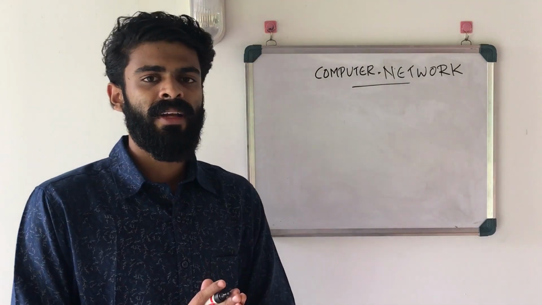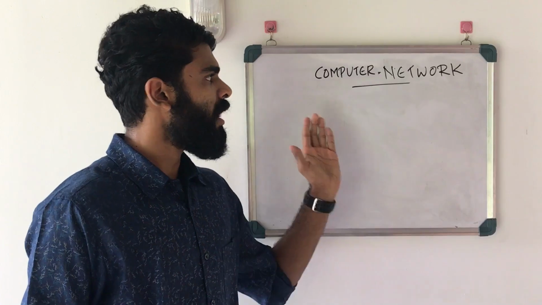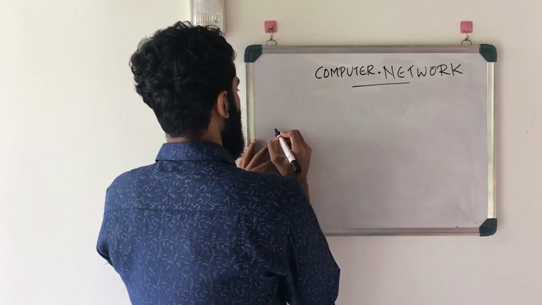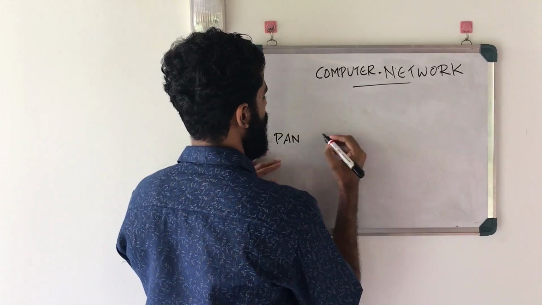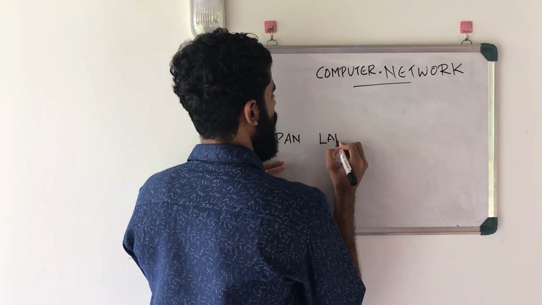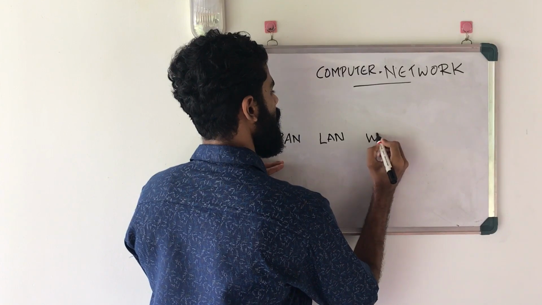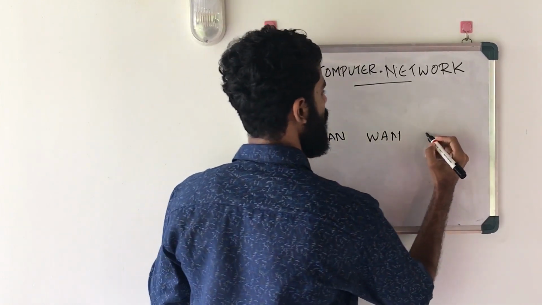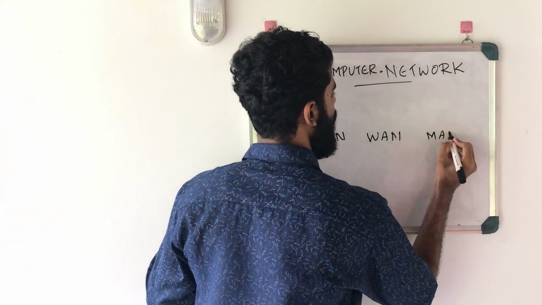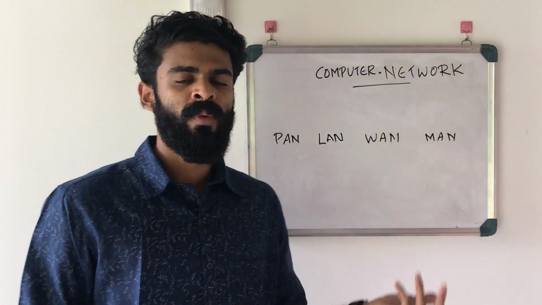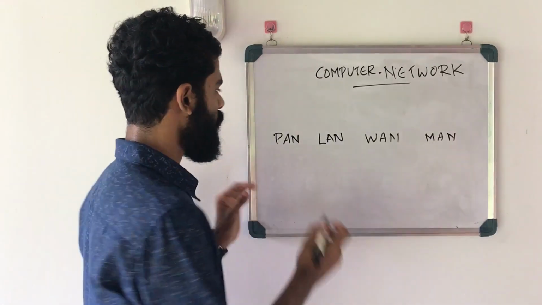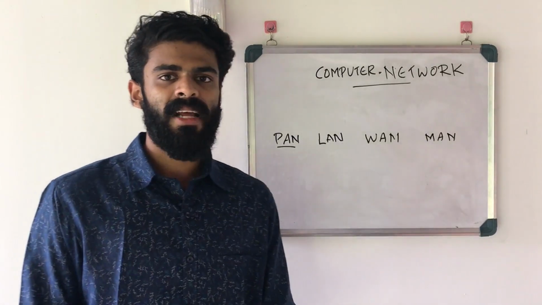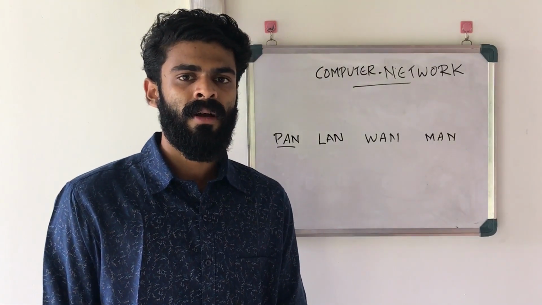On a geographical area categorization, a computer network can be categorized in terms of its size as PAN, LAN, WAN, and MAN. There are a few other variants as well, but these are the basic ones. So we'll be moving on to PAN. PAN stands for Personal Area Network.